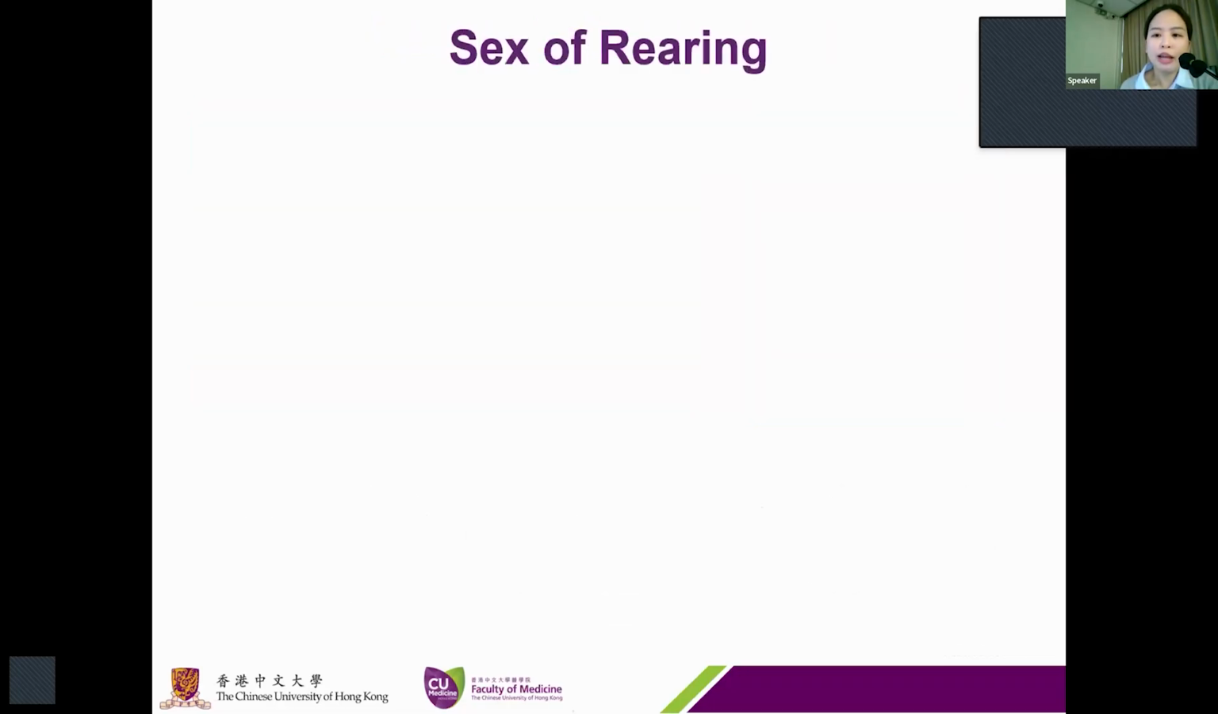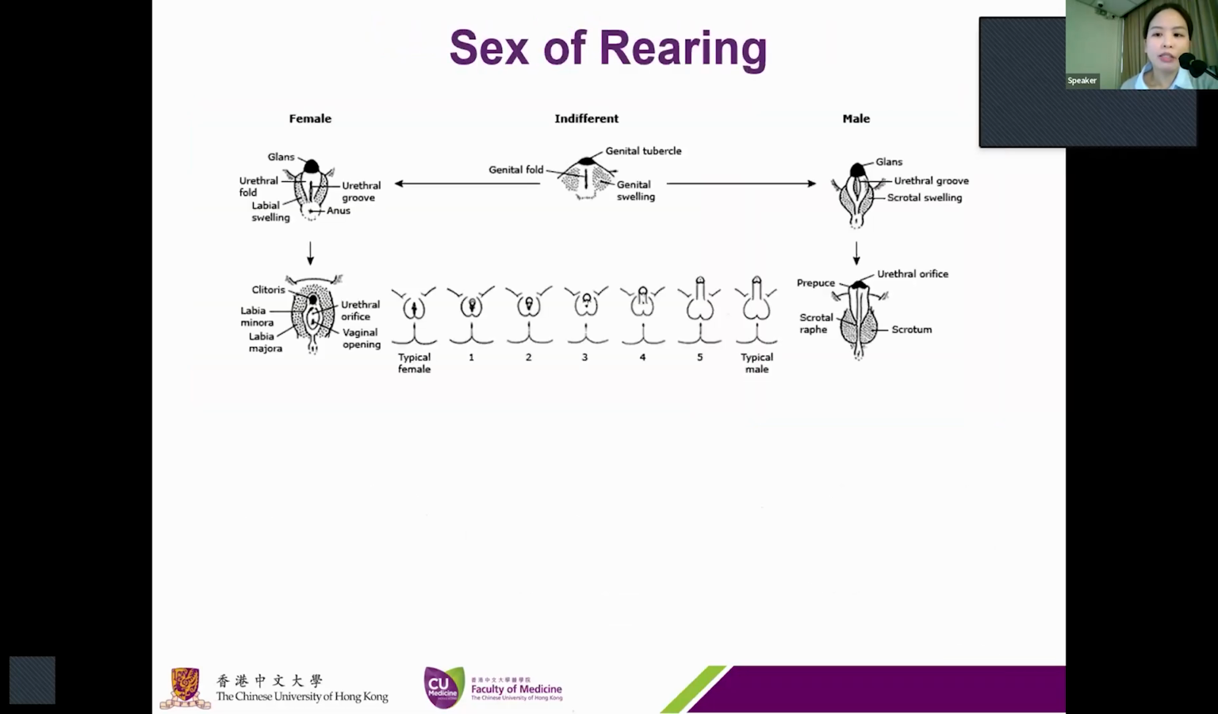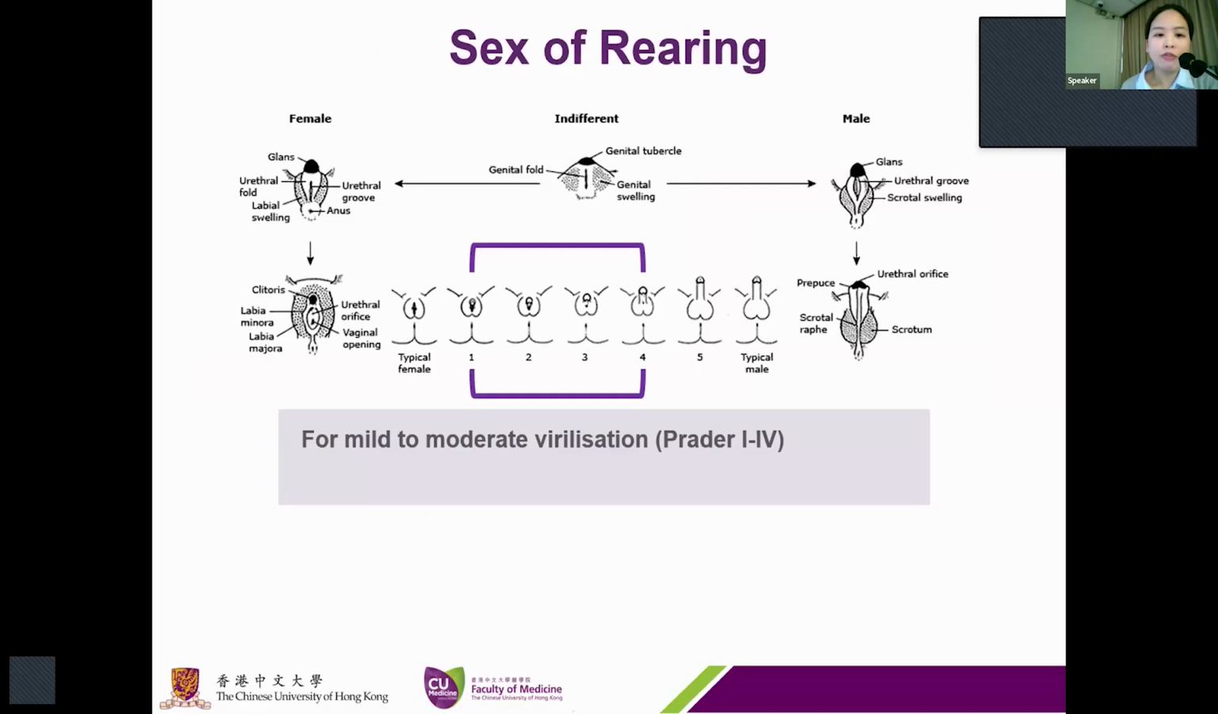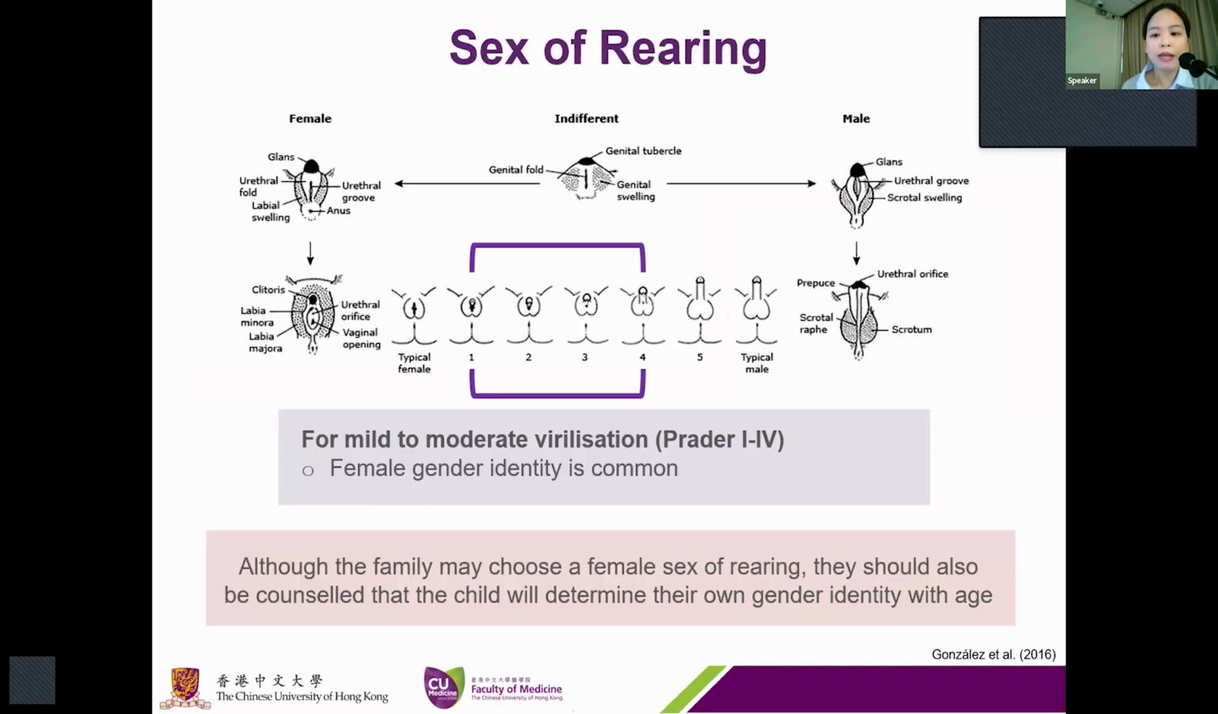Since anti-Mullerian hormone is not produced in high amounts in CAH infants with an XX karyotype, the uterus persists even when the external genitalia have a typical male appearance. For individuals with moderate virilization, female gender identity is common. Although the family may choose for the child to have a female gender, they should also be counseled that the child will determine their own gender later on when they grow up.